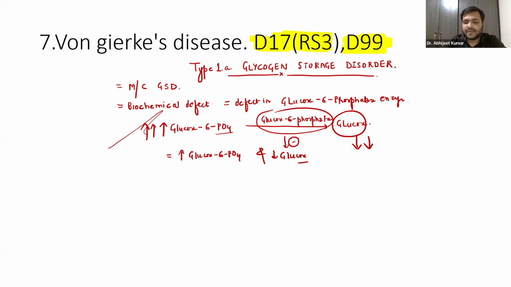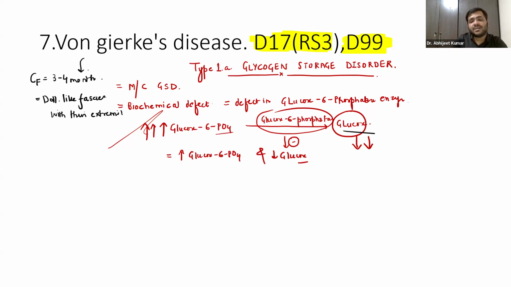So now what will happen, guys? How does this patient present to you? You should remember the clinical features. This will be a 3 to 4 month old child, right? With doll-like faces, just like a doll, with very thin extremities. Obviously, glucose is not there, so the upper limb and the lower limb will be very, very thin, right? Apart from that, the size of the liver will be increased, right? There will be more glucose 6-phosphate. There will be massive